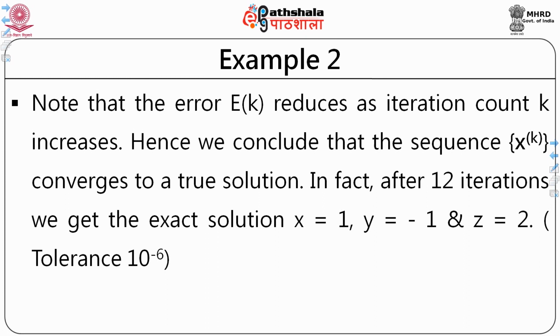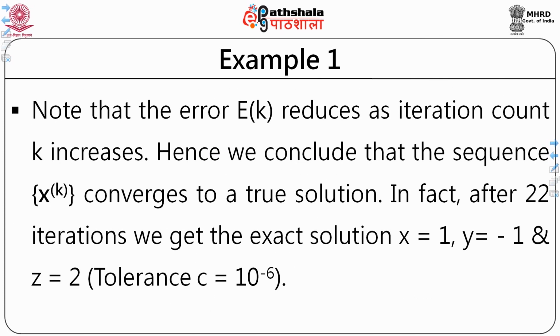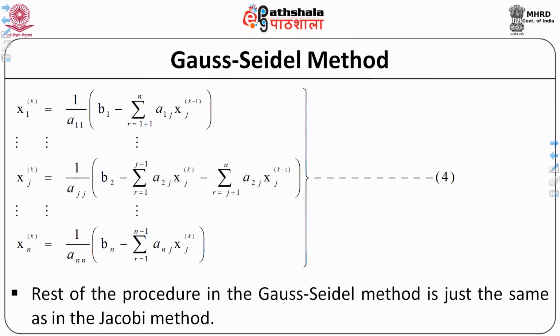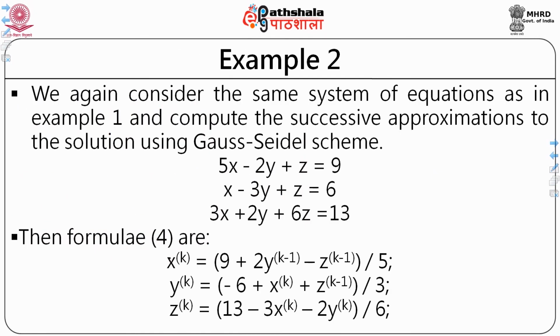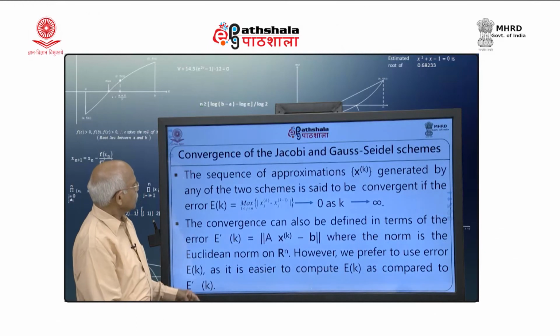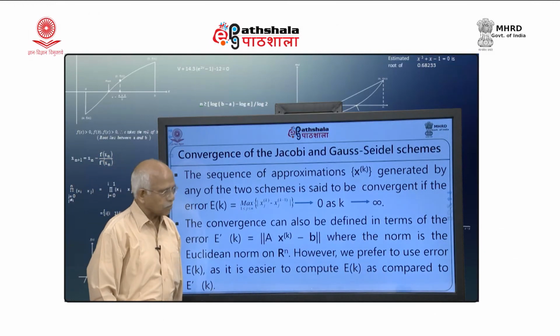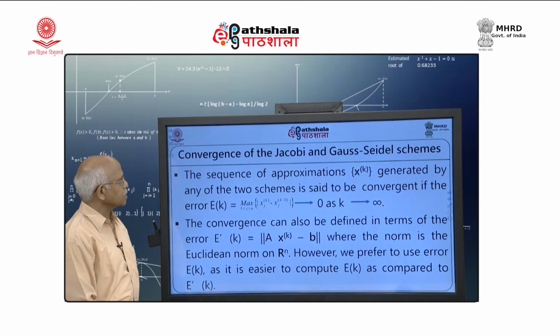In the Jacobi method we required 22 iterations to get the true solution. Here we are getting it after 12 iterations. So, Gauss-Seidel method is working faster and is going to give you the solution a little quicker than the Jacobi method. All right. So, now we will be talking about the convergence criteria of the Jacobi and Gauss-Seidel methods.